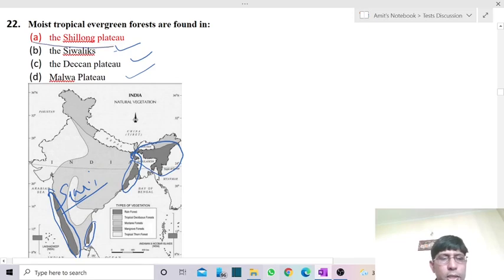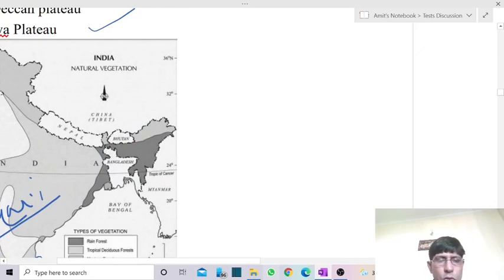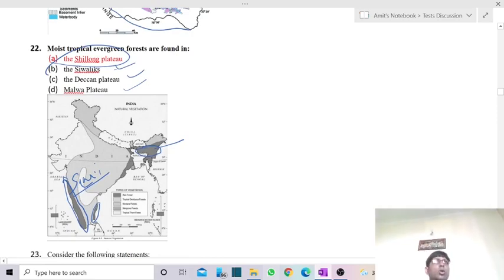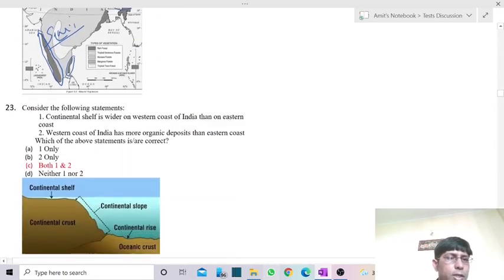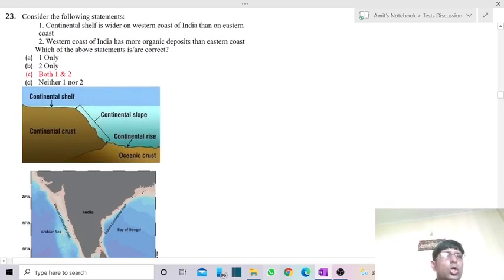It is the Shillong Plateau, the Meghalaya Plateau, which receives rainfall almost throughout the year. And you know that we have Cherrapunji and Mawsynram, the wettest places in the world, forming part of the Meghalaya or Shillong Plateau. So the answer is A, Shillong Plateau. So the 23rd question: consider the following statement.